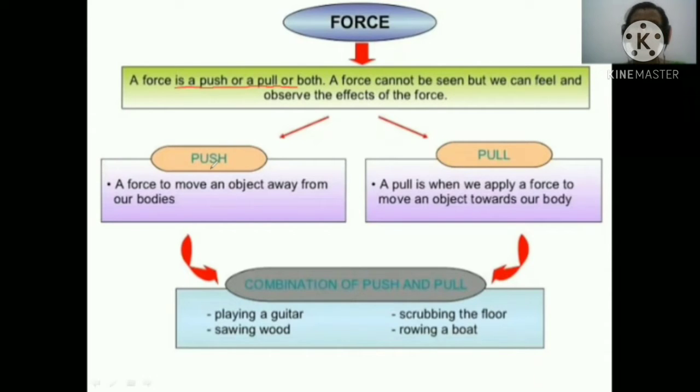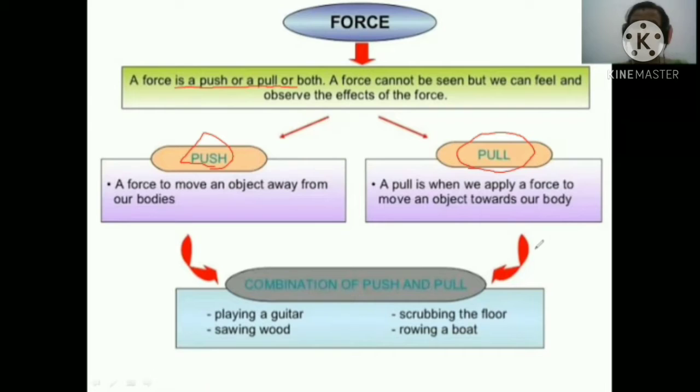So any push and pull is known as a force. तो push और pull को हम क्या कहते हैं? That is known as force. When we apply a force to move an object away from our body, that is known as push, while a pull is when we apply a force to move an object towards our body.